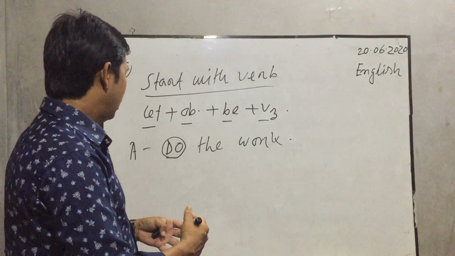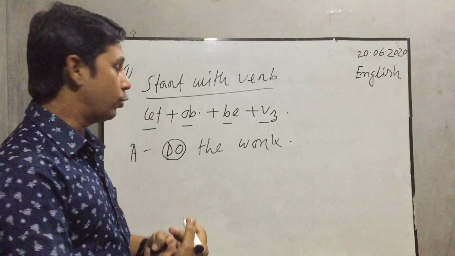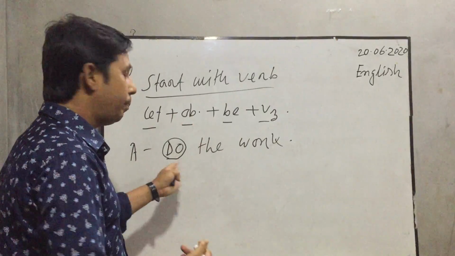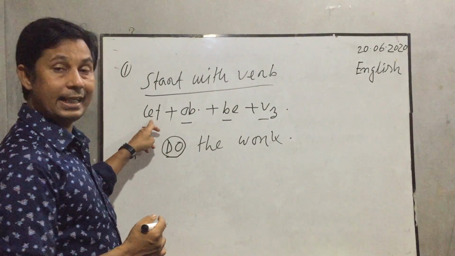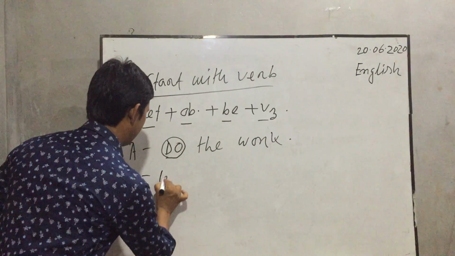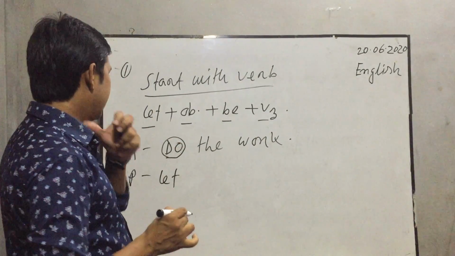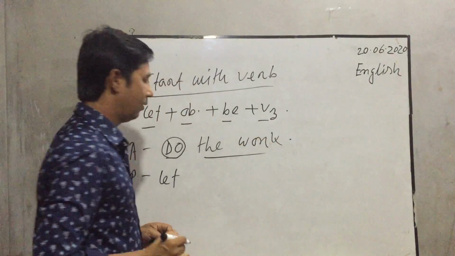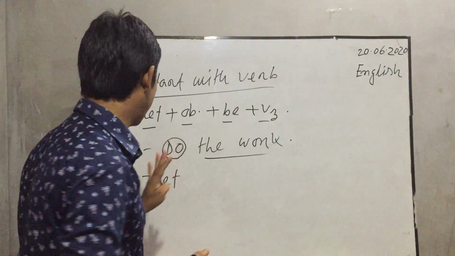And when we change it to passive voice, at first let, then object. The object here is the work.